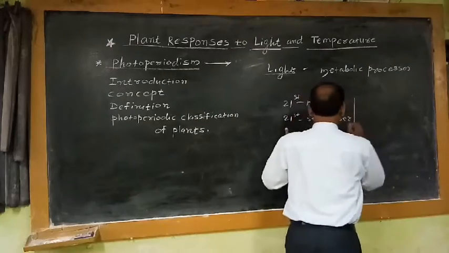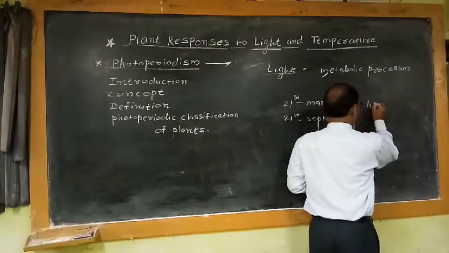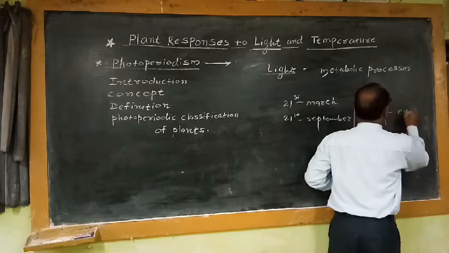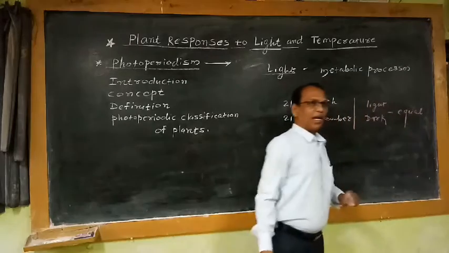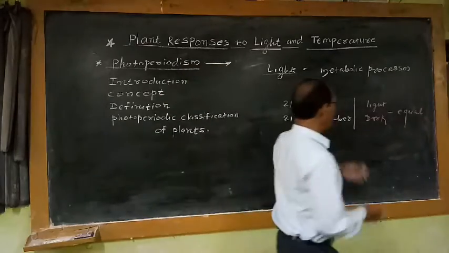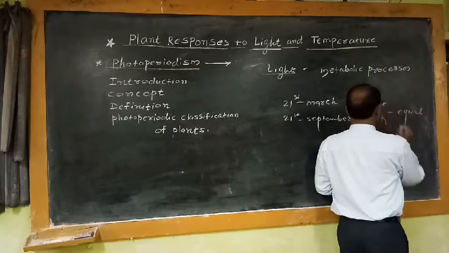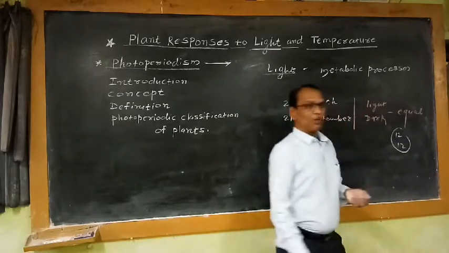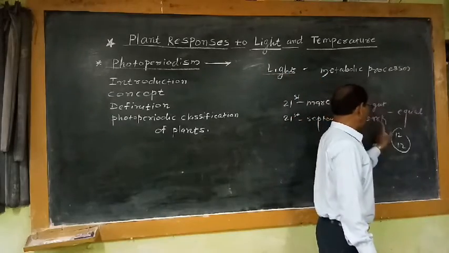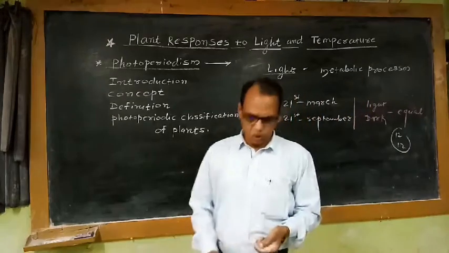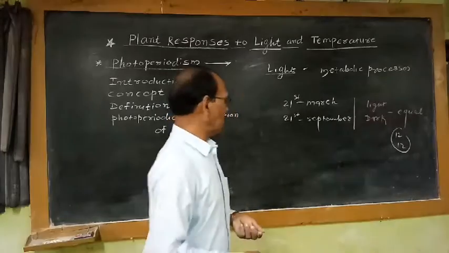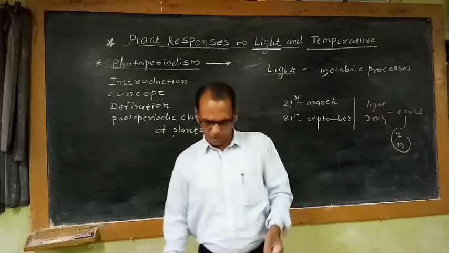But in these 2 days, light and dark periods are equal. That means out of the 24 hours day cycle, exactly 12 hours of light period and exactly 12 hours of dark period is there. So except these 2 days, there is a variation in the light period and dark period in 24-hour cycles.